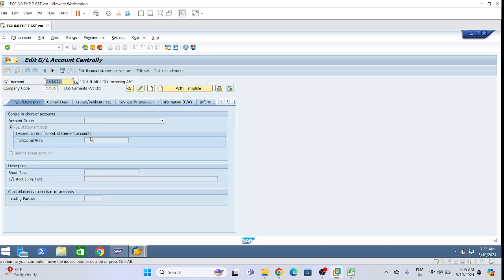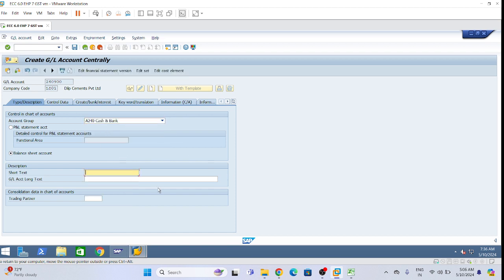Okay, so now give GL account 240, company code LI01, which is correct only, and then click on this one. Bank account I will take, cash and bank group.